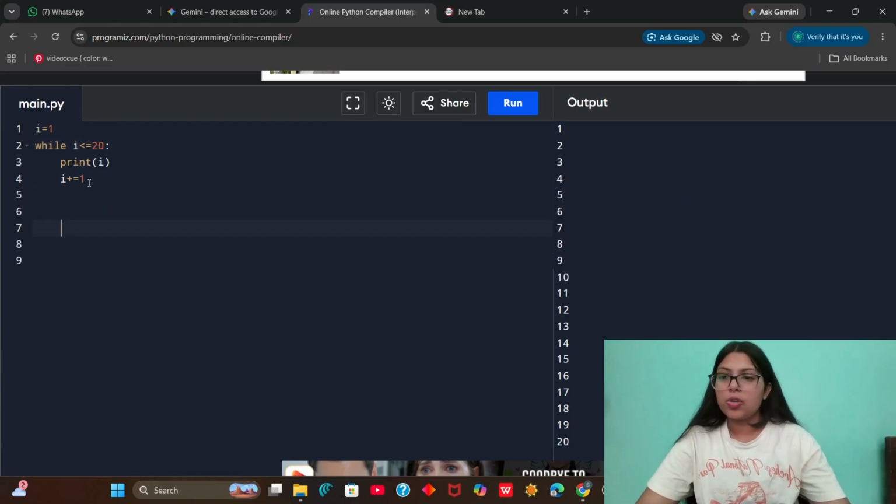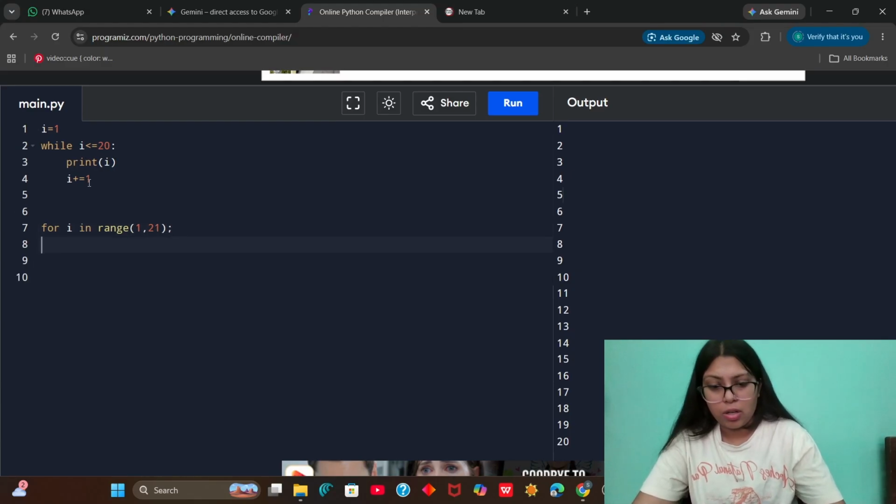If I wanted to use a for loop here, I would do for I in range 1 to 21. 21, you have to print I.